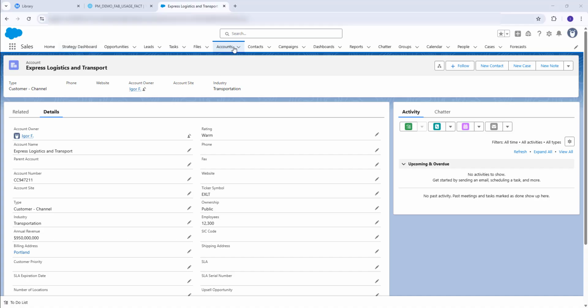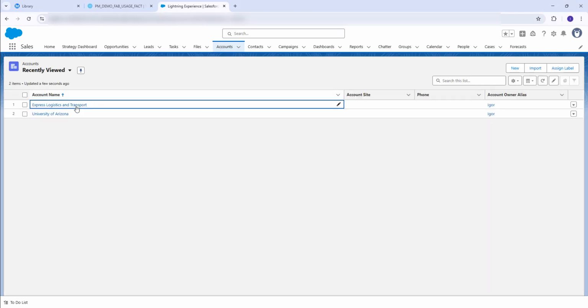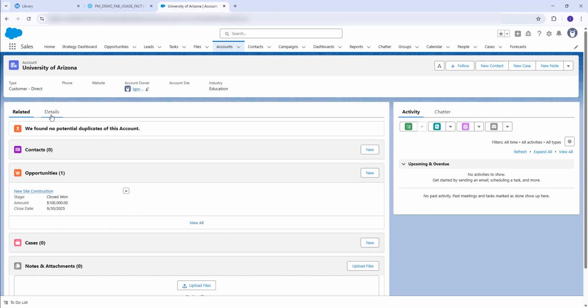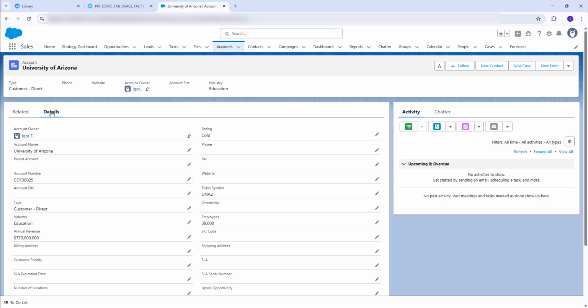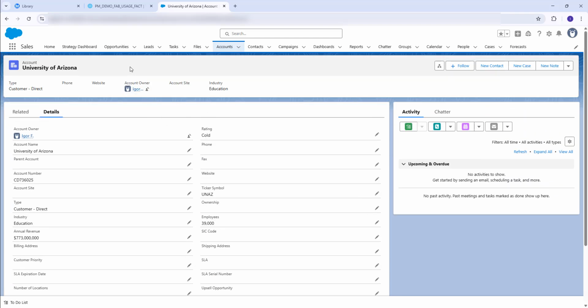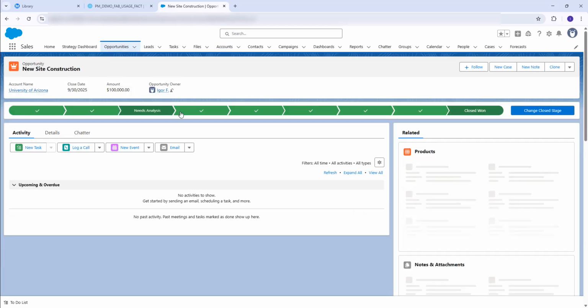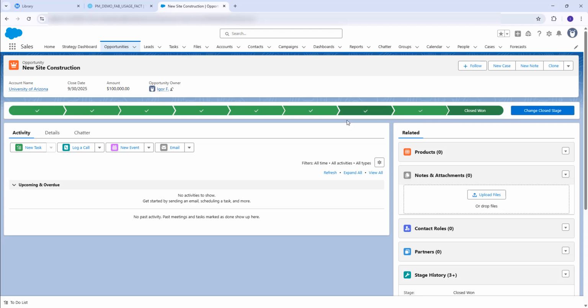Alright, in this scenario, the VP of sales of a company has access to Salesforce where he can find accounts information, he can check the health of a specific account, and go check the details of that account. That same person also has access to opportunities where he can see, for example, the newest opportunities he has on his pipeline.